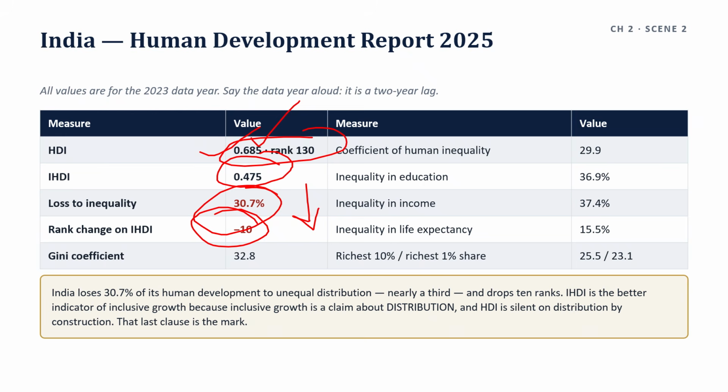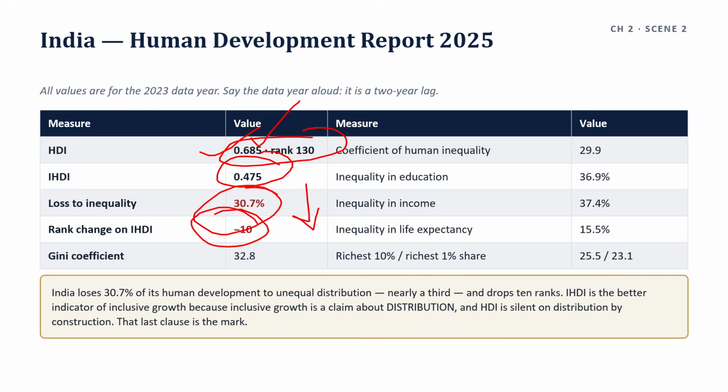So the 2025 answer in four sentences: India loses 30.7% of its human development to unequal distribution, nearly a third. Accounting for inequality drops India 10 ranks. Now read the decomposition rather than the headline.